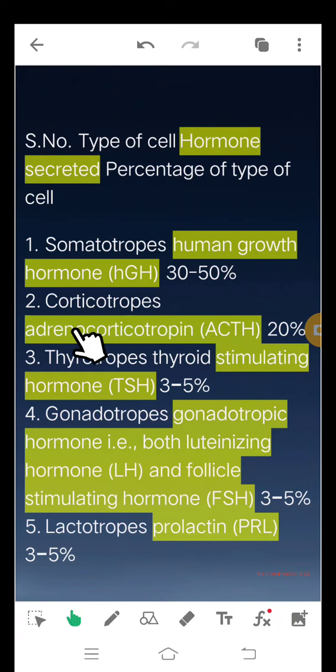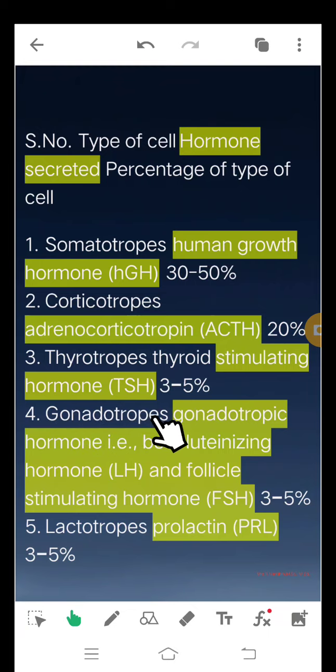The second type of cell is corticotrophs, hormone adrenocorticotrophin, ACTH, percentage 20%. Then the third type, thyrotrophs, secrete thyroid stimulating hormone or TSH, percentage 3 to 5%.